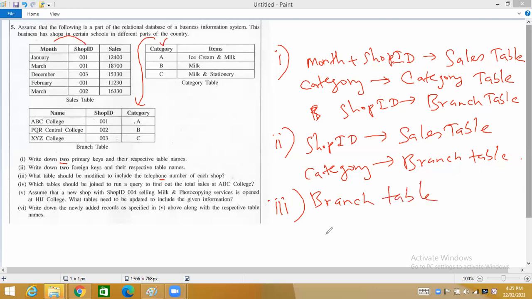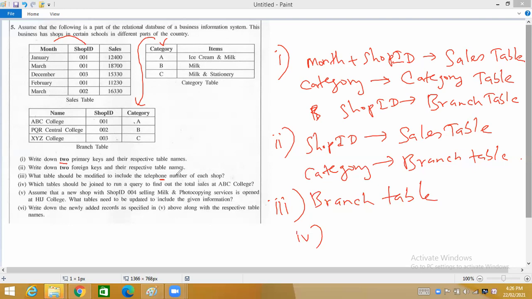Then question number 4. Which table should be joined to run a query to find out the total sales at ABC College? Okay, don't get confused by this word query. Query means nothing but a kind of language to communicate with the database. When you are communicating with the database, you should talk to the database in a language that the database can understand. Now, if someone is talking with me, he should talk in a language that I can understand.